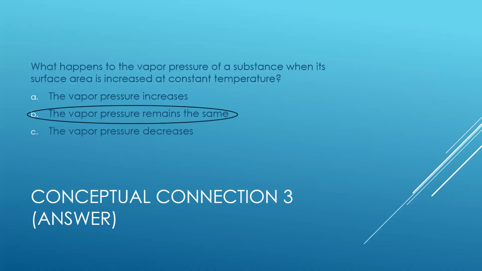What happens to the vapor pressure of a substance when its surface area is increased at constant temperature? The vapor pressure remains the same. B.